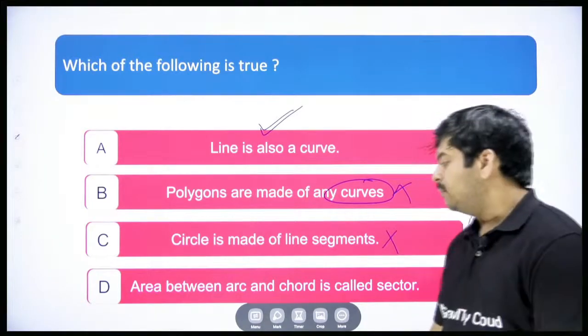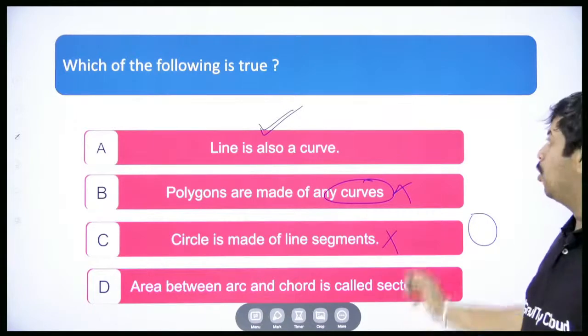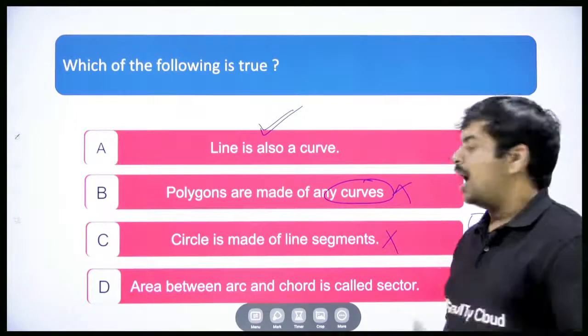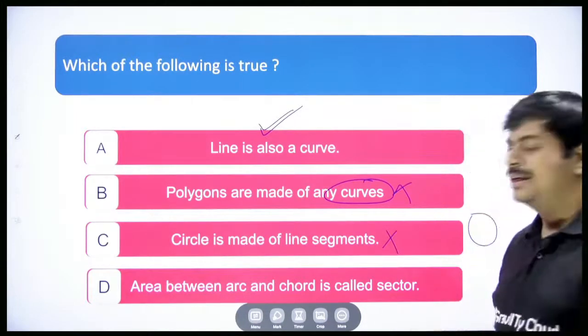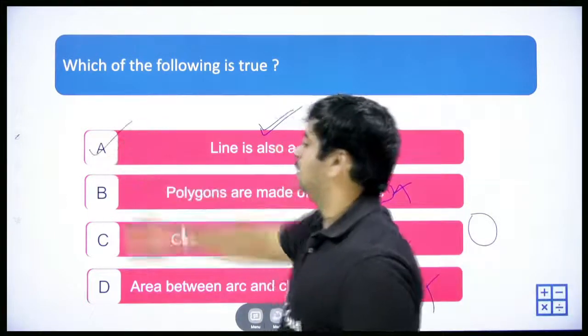Okay. Area between arc and chord is called sector. Arc and chord. Okay, let's try to discuss what is arc. Arc and chord is not a sector, it's about segments. Okay, so this is also not correct.